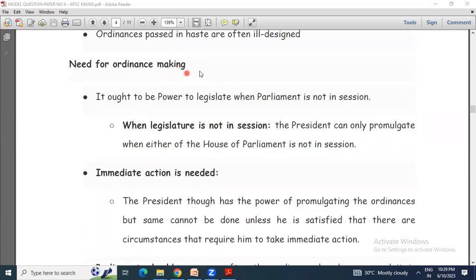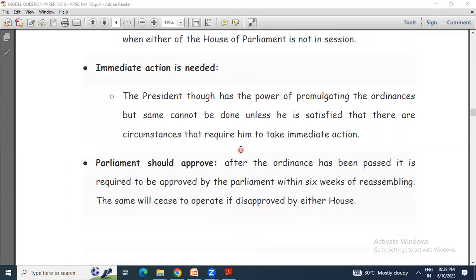Then need for ordinance making: it ought to be a power to legislate when Parliament is not in session. So when the legislature is not in session, the president can only promulgate it when either of the houses of Parliament is not in session. That is, when Parliament is not in session, the president can pass an ordinance.